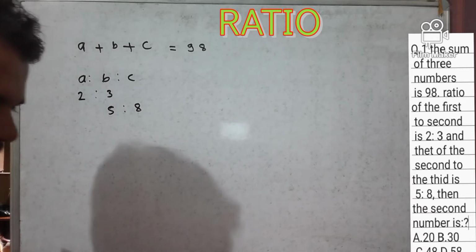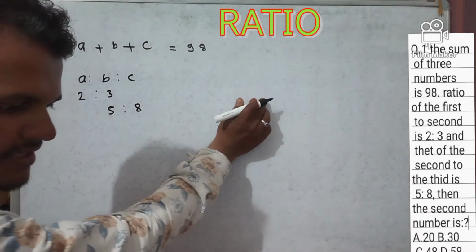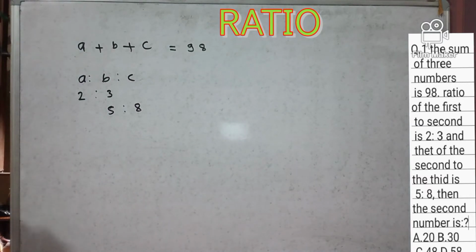So we have four options. Option A is 20, B is 30, C is 48 and D is 58. So what will be the answer? Now see here.